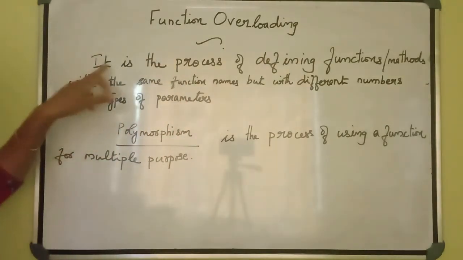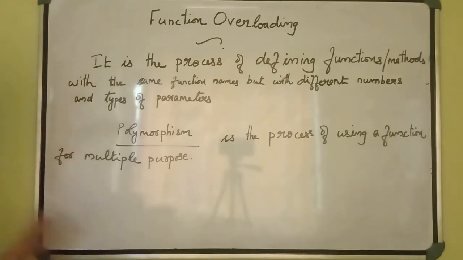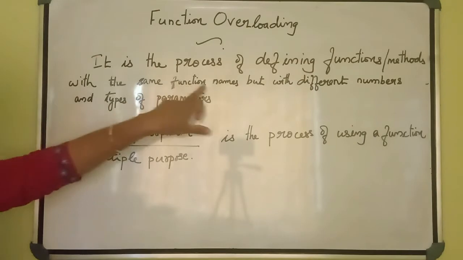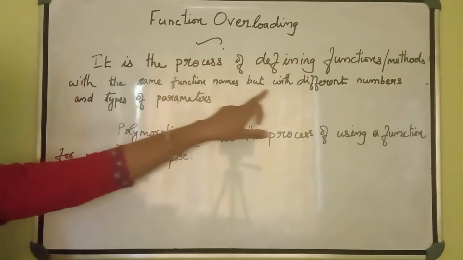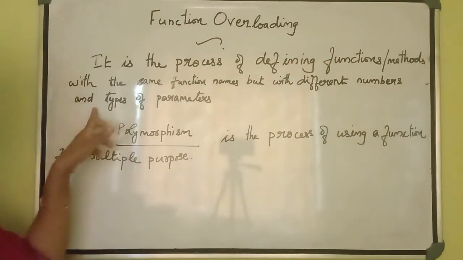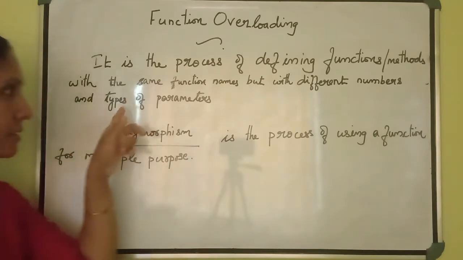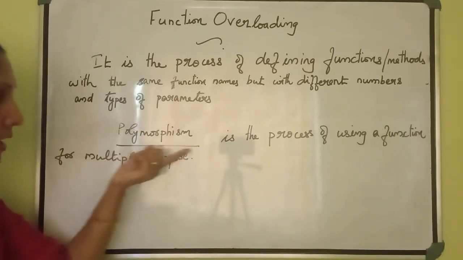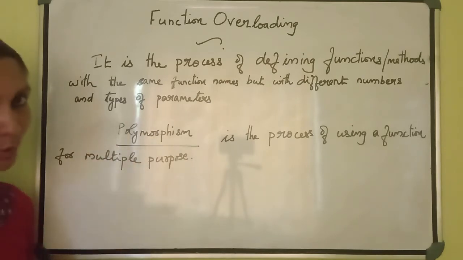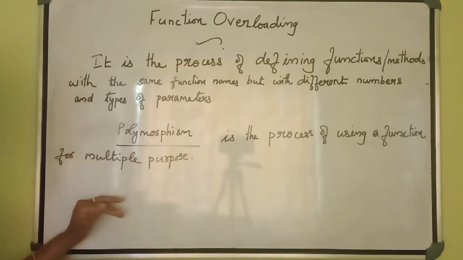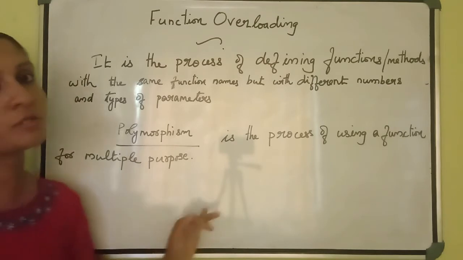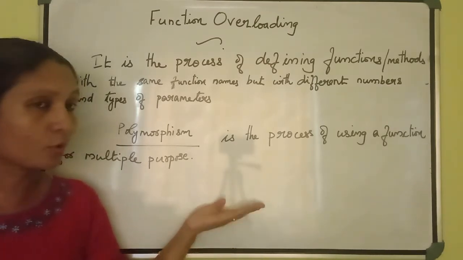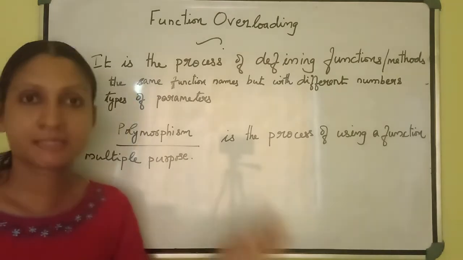I told you it is the process of defining functions or methods with the same function name but with different numbers and types of parameters. Type means data types here. In Java the term used is polymorphism. This is one of the features of this object-oriented programming language. Shall we study more about this one with the help of an example?